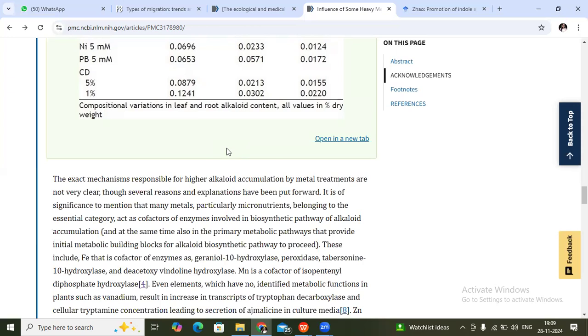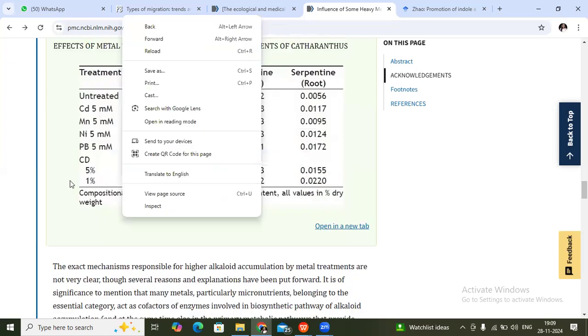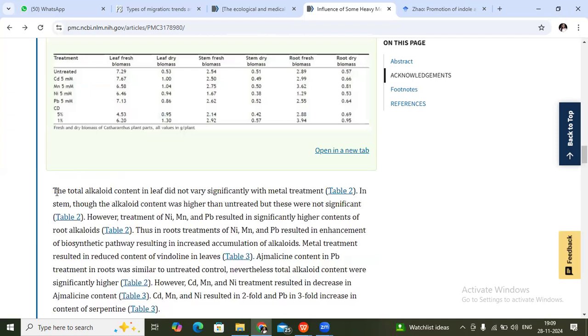It is not present in the alkaloid structure. It may only vary the effect on the alkaloid. You can see here some other things are there, metals particularly. Treatment with nickel gives significantly higher contents of root alkaloids. Thus, root treatment with these particular metals enhances biosynthetic pathways, resulting in increased accumulation of alkaloids. So the accumulation of alkaloid content is increased in the presence of nickel. It is not that nickel is naturally present in the alkaloid. These are the questions for which you might apply for objections.